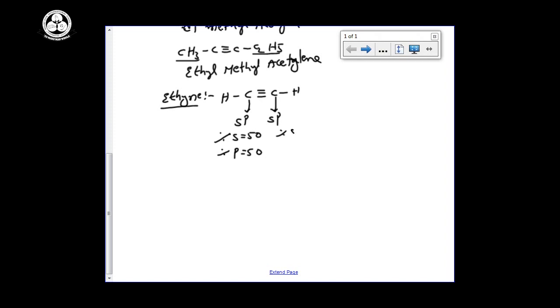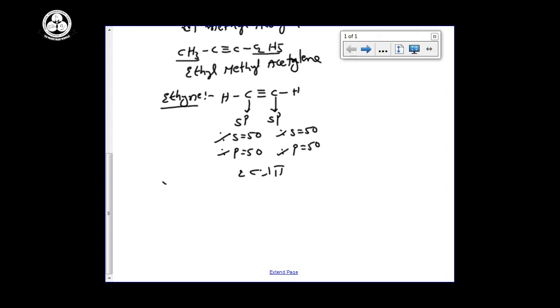Here also percentage of S is 50 and percentage of P is 50. And it has 3 sigma and 2 pi bonds. The triple bond means 1 sigma and 2 pi bonds are present in ethyne.